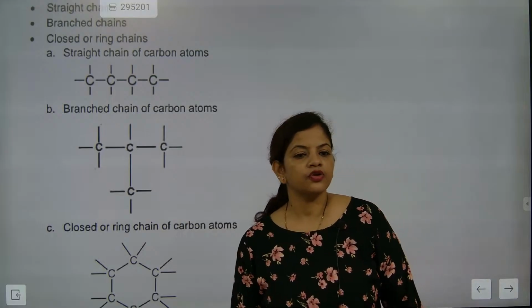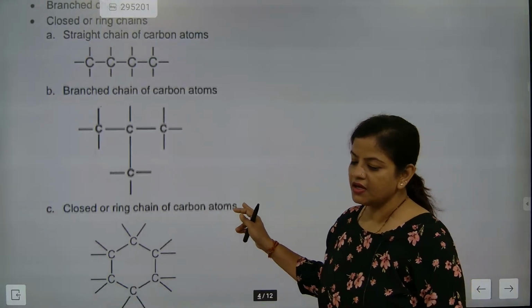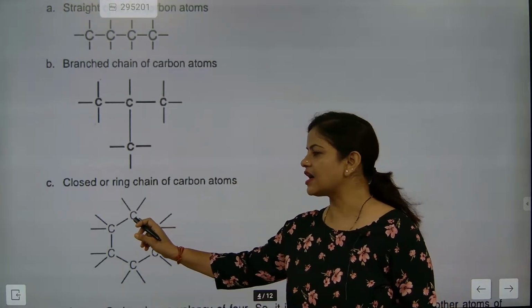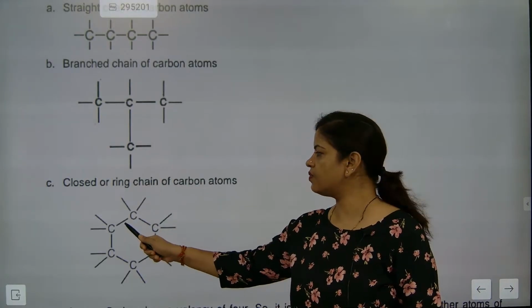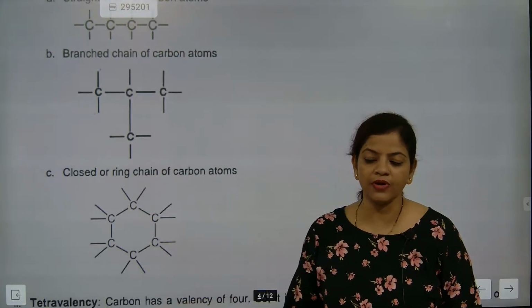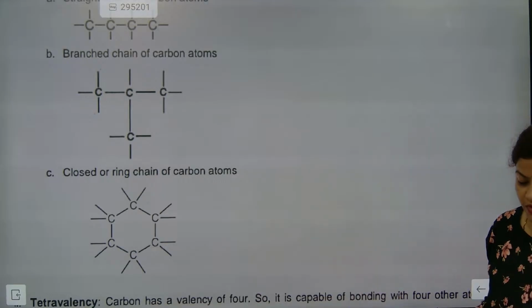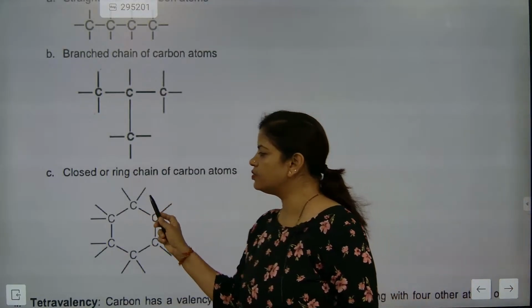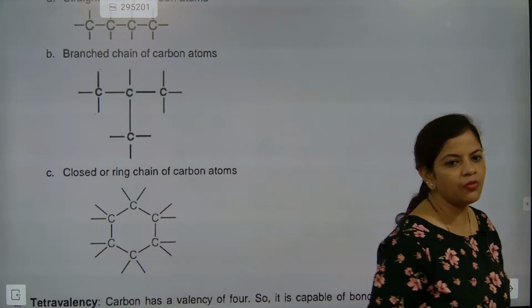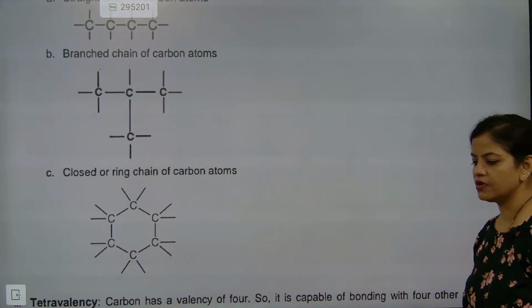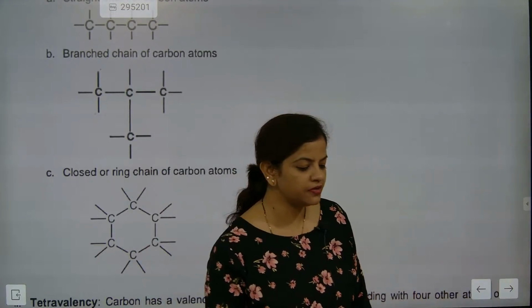Then, you might have seen here one thing. Carbon is connected with 1, 2, 3, 4. The maximum number of bonds carbon needs is 4. Check here, 1, 2, 3, 4. Done. Now we'll go for the next one.